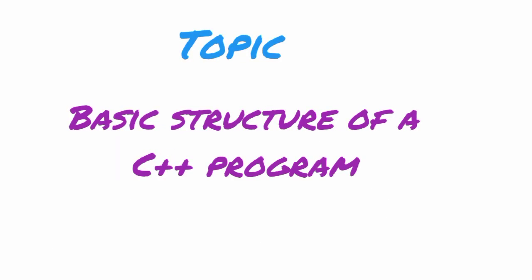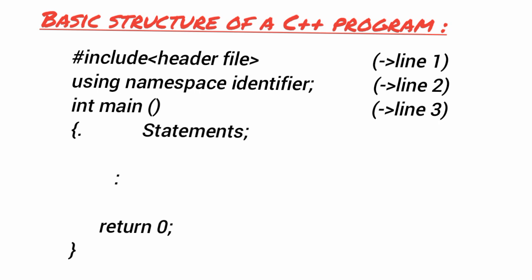And the main is the basic structure of a C++ program. Include header file, using namespace, identifier, int main, and statement, return. This is the basic structure of a C++ program. Just understand this very easily.